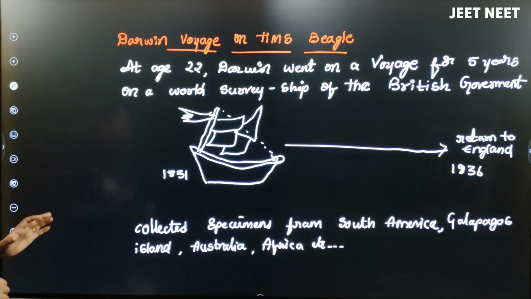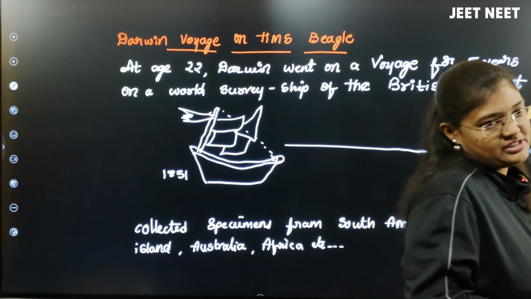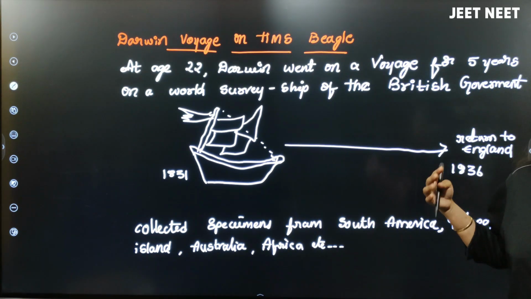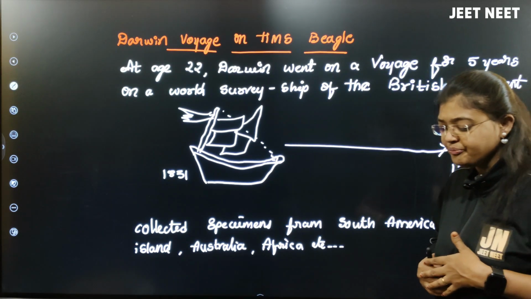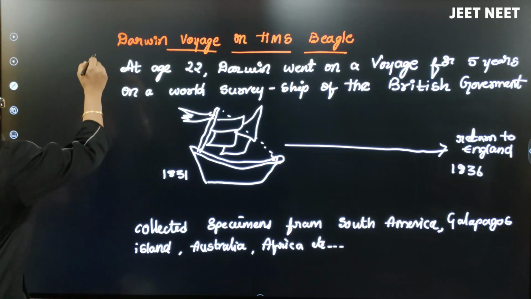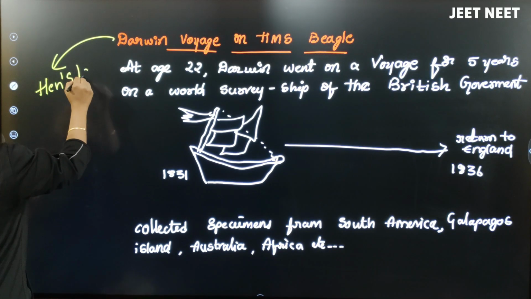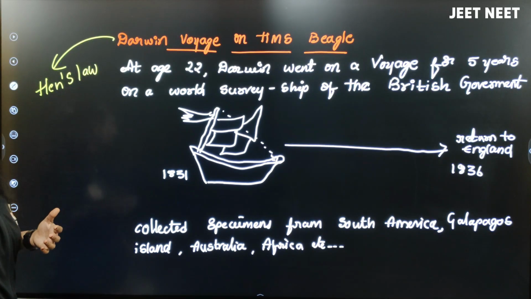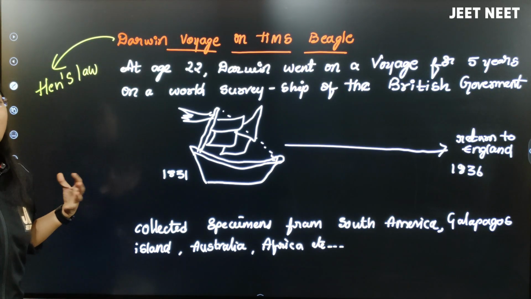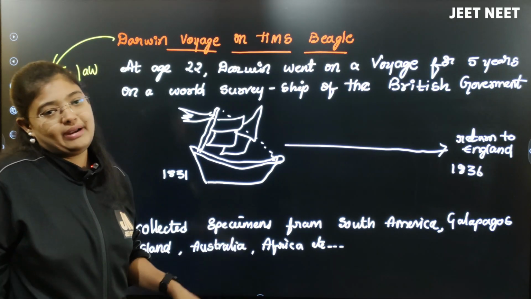Let me talk about what exactly the Darwinism theory is. Before talking about the postulates of Darwinism theory, there is a story in NCERT about how Charles Darwin did the voyage. Because of the scientist called Henslow, who was senior to Darwin, Darwin wanted to prove how the evolution of species actually happened.